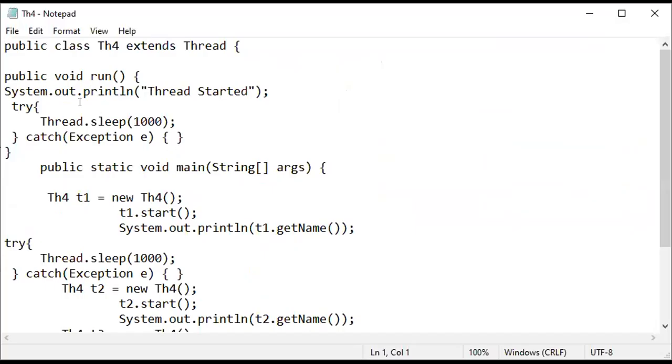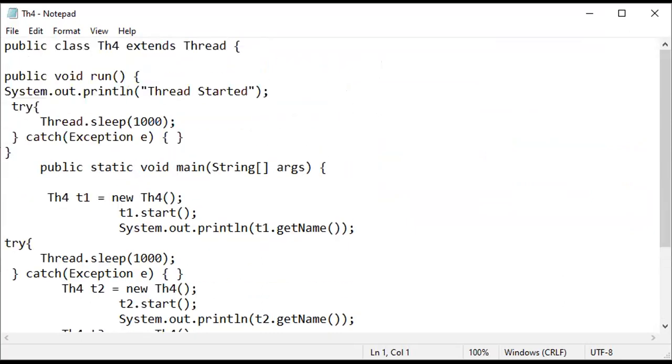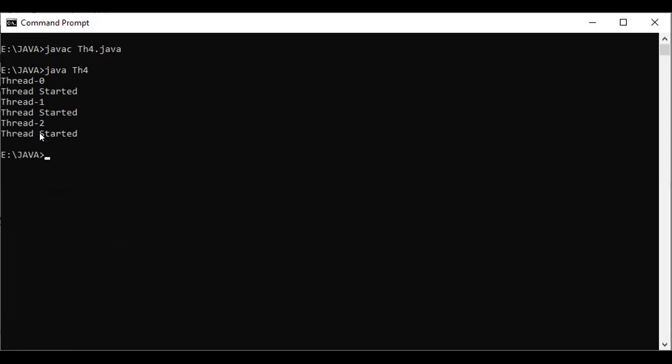We have taken the same code, so let's execute this one. Thread-0 started, Thread-1 started, Thread-2 started. In the meantime, the 1 second is suspending the thread creation.